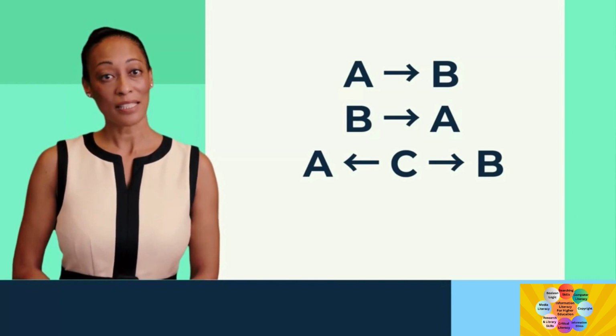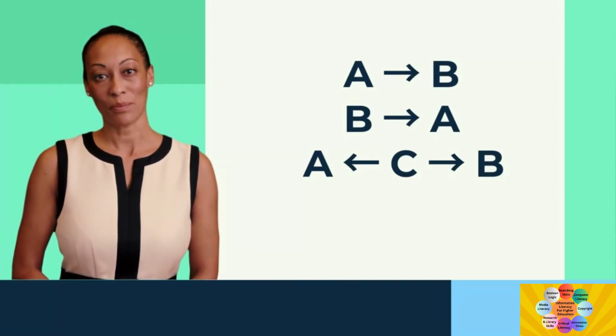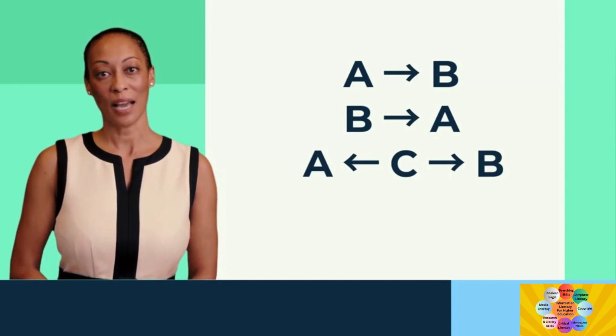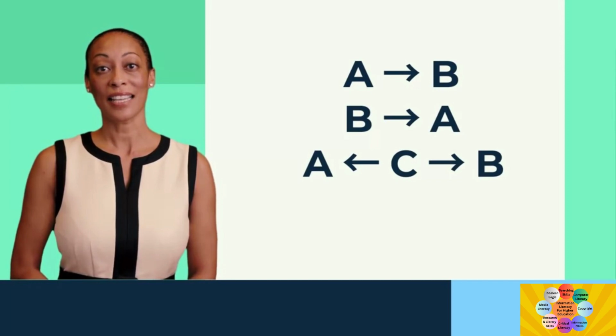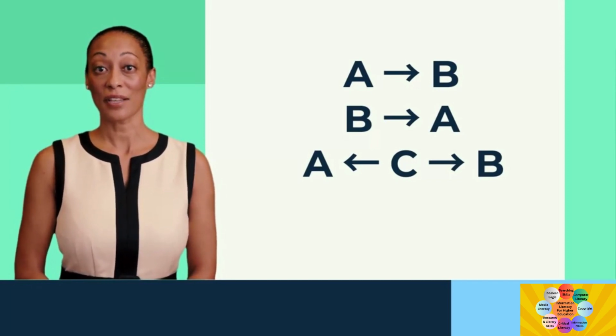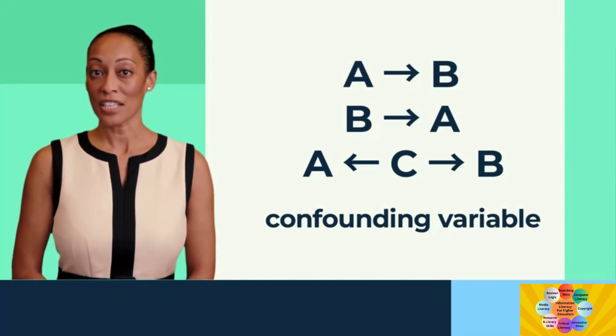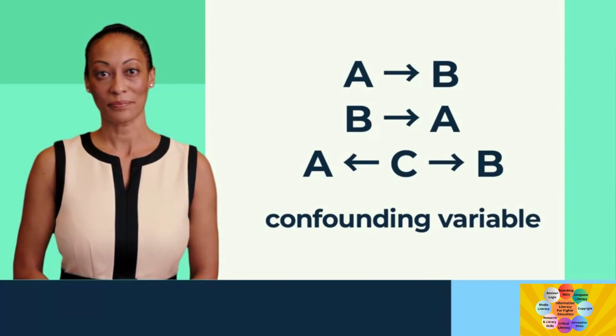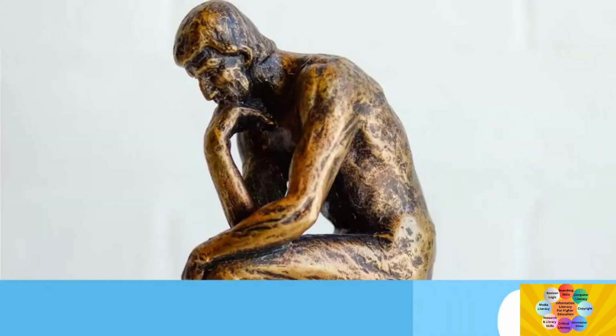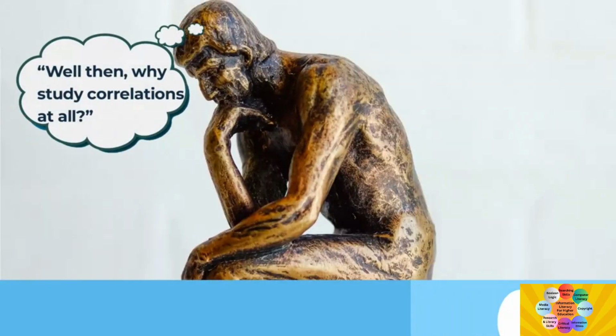Because neither variable is under the researcher's control, it is not possible to determine whether changes in variable A cause changes in variable B, or changes in variable B cause changes in variable A, or whether a third variable causes the changes in A and B. When there is a third variable such as variable C in this last case, that variable is called a confounding variable because it is not accounted for by the data, even though it may explain the relationship between variables A and B.